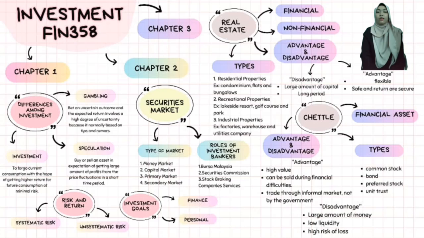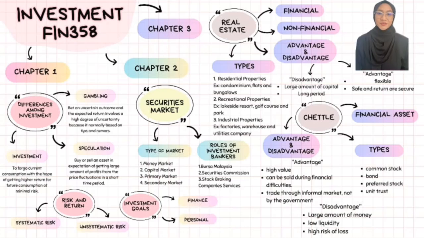One of Bursa Malaysia's functions is to provide a marketplace for transaction of securities. Second is Security Commission. It was established on March 1, 1993. One of its functions is to advise the Minister of Finance. Last but not least is Stockbroking Company Service. It has three different functions, which are execution only, advisory dealing, and discretionary dealing.